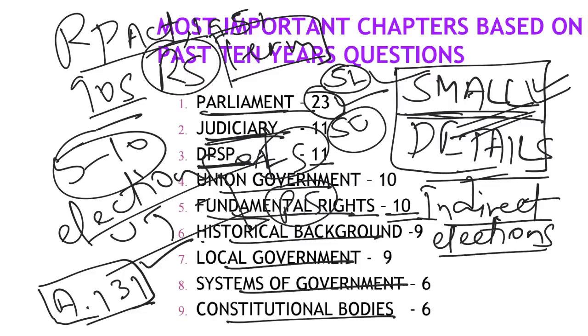Next is with respect to historical background. Most of the time we neglect this, assuming that it's too factual. But if you ask me, it's a very important chapter, because every year, if you go back and check, one or other question will always be there. You can put it under polity, you can put it under modern India also.